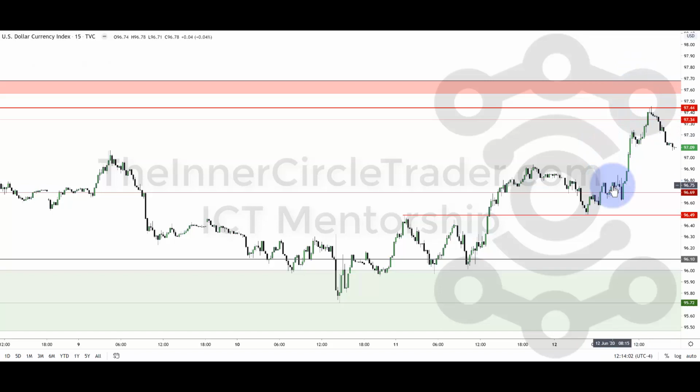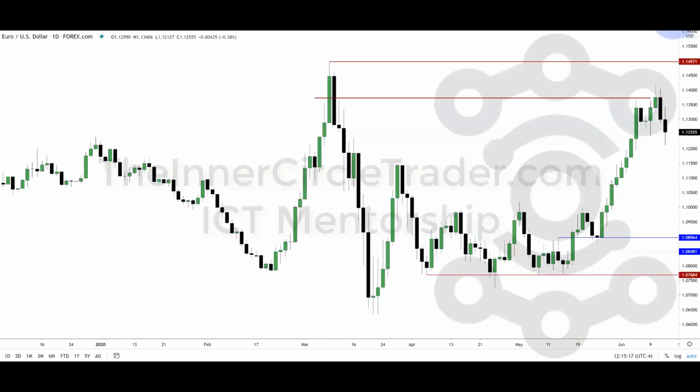All right, so let's go over to the euro dollar. Here's our euro dollar daily chart. And you can see we had no willingness to want to go any higher than what we've seen so far. So look at the bodies of the candles in here. It's respecting the mean threshold of the body of this last up close candle. This is a bearish order block.